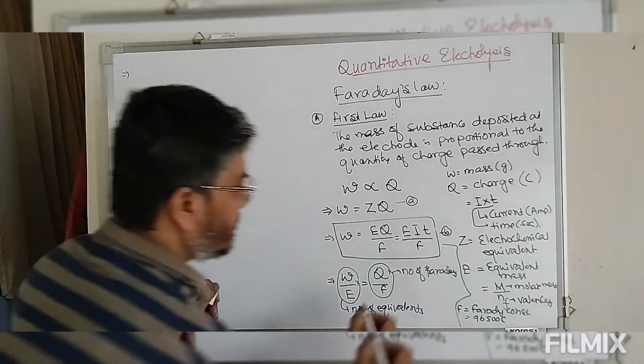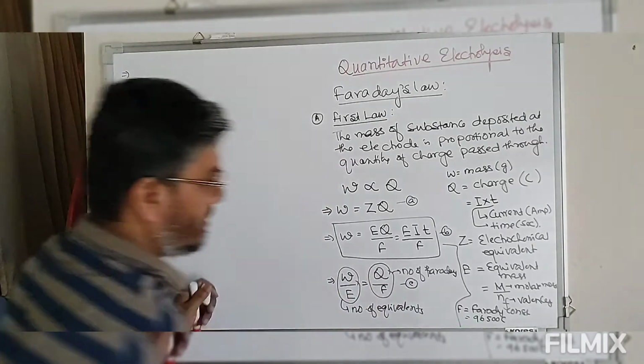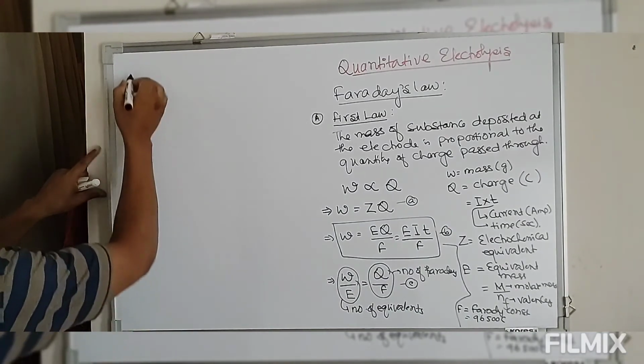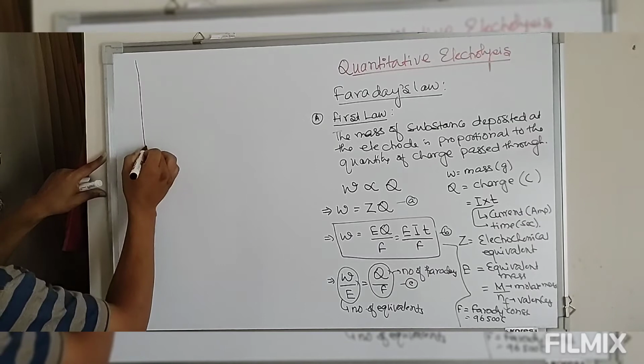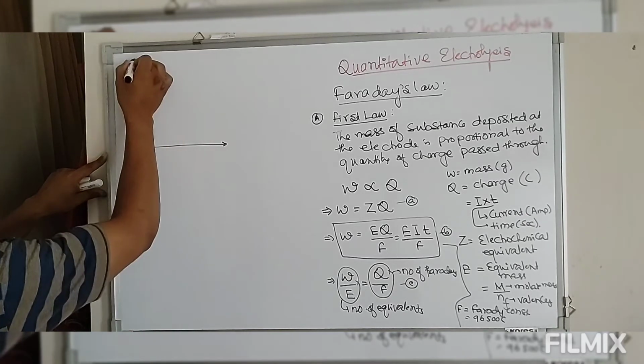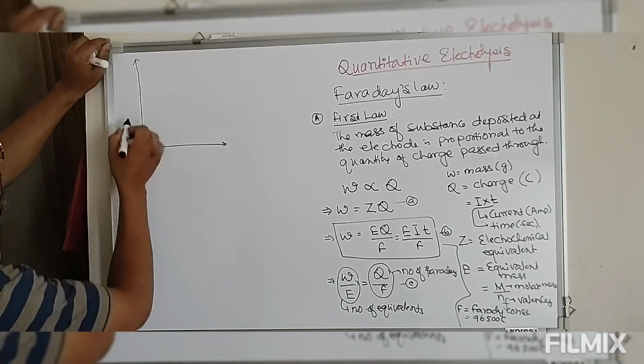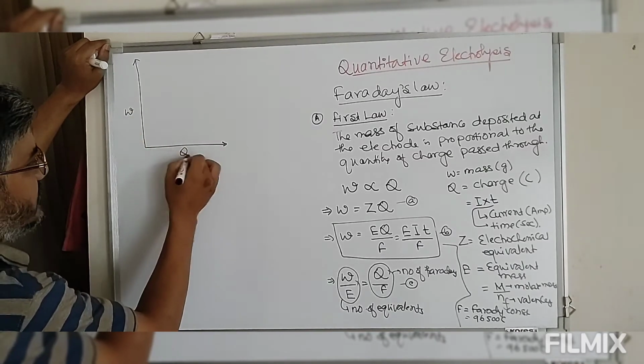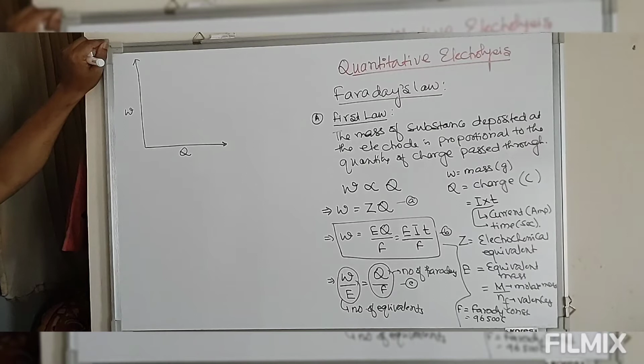Let this be equation number C. Now we can make the graph of these three equations. Take equation A. We have the mass of the substance formed in terms of Q, the charge consumed.